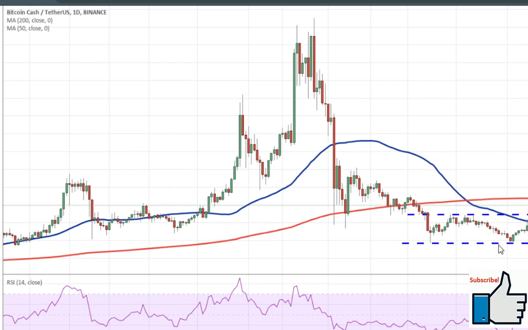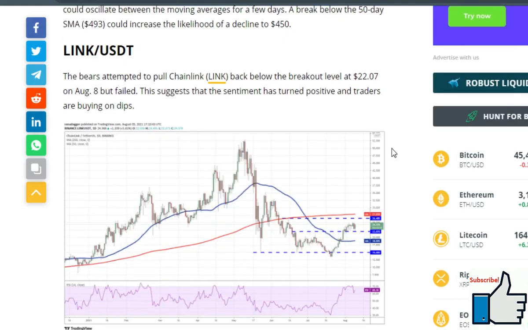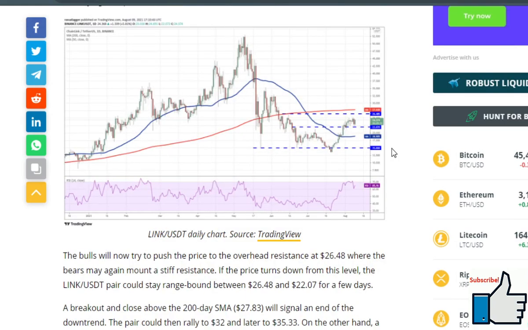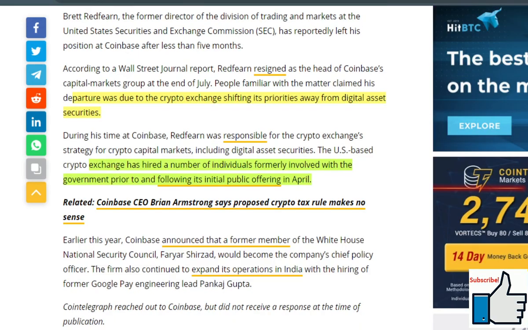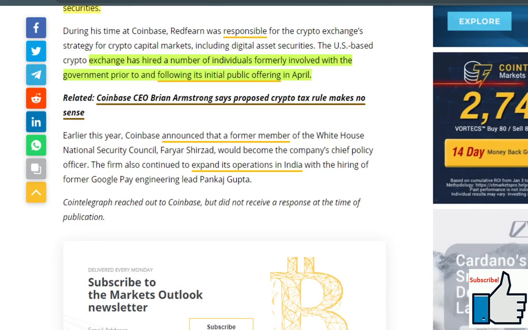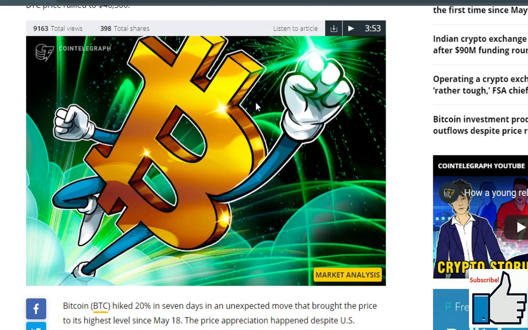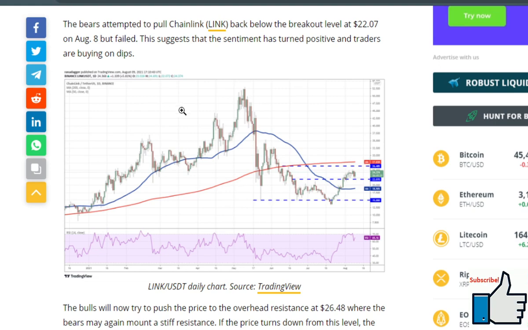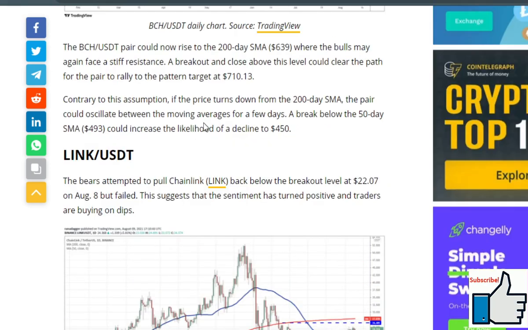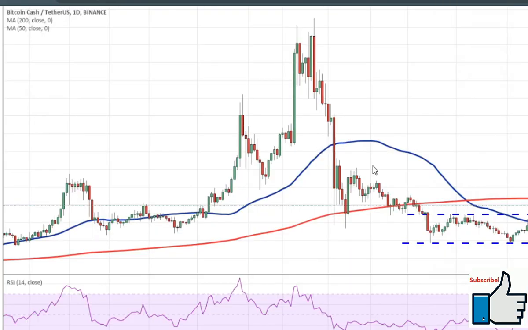target at $710. Contrary to this assumption, if the price turned down from the 200-day SMA, the pair could oscillate between the moving averages for a few days. A break below the 15-day SMA could increase the likelihood of a decline to $450.